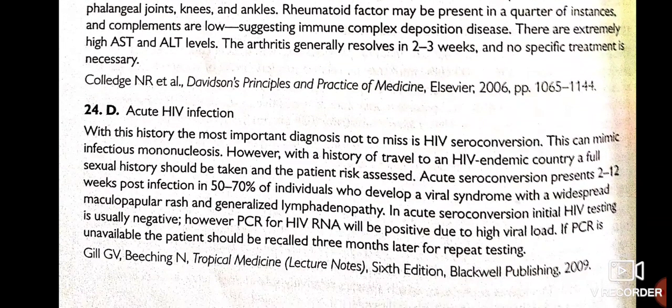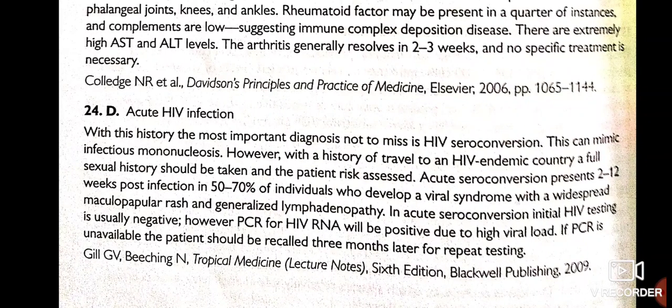We are going to discuss this question. Okay. With this history, the most important diagnosis not to miss is HIV seroconversion. This can mimic infectious mononucleosis. However, with a history of travel to an HIV endemic country, a full sexual history should be taken and the patient's risk assessed. Acute seroconversion presents 2 to 12 weeks post-infection. 50 to 70% of individuals develop a viral syndrome, widespread maculopapular rash and generalized lymphadenopathy in acute seroconversion. Okay guys, PCR for HIV RNA will be positive due to high viral load.